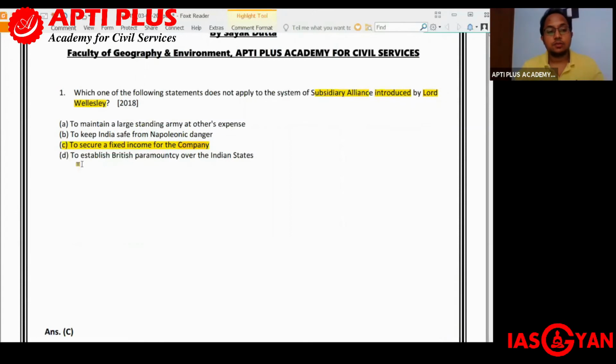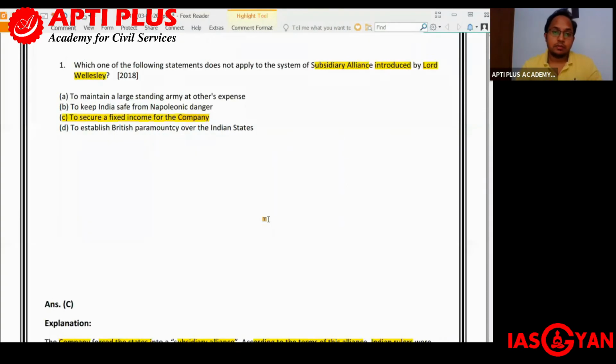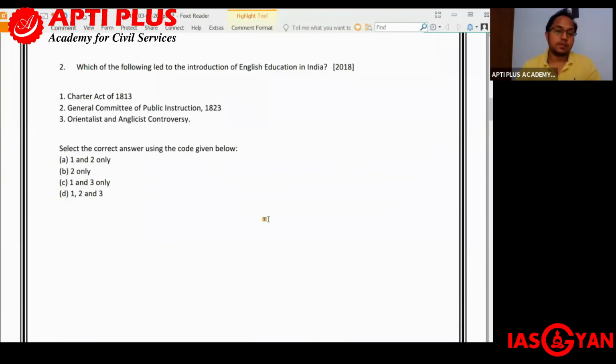The third thing is to establish British paramountcy over the Indian state. That was definitely one of the objectives. But to secure a fixed income for the company, that was definitely not one of the objectives.